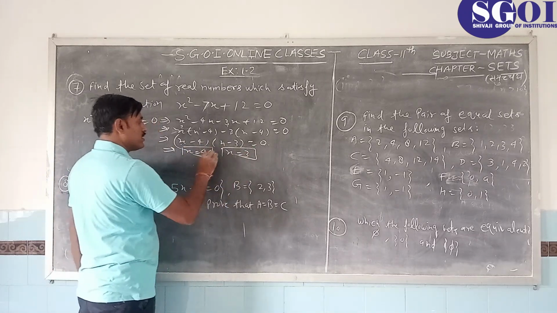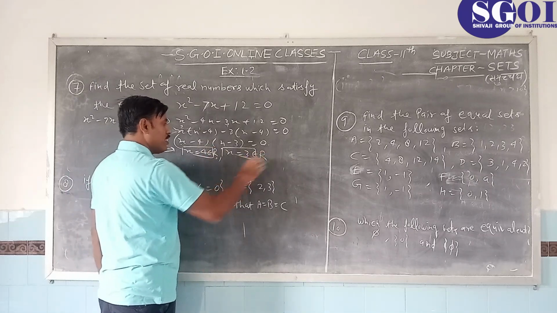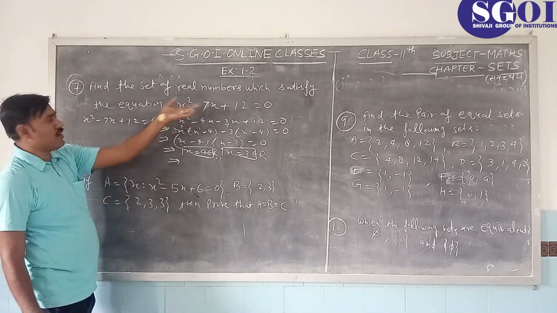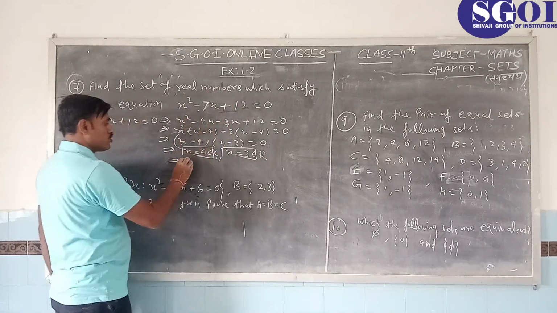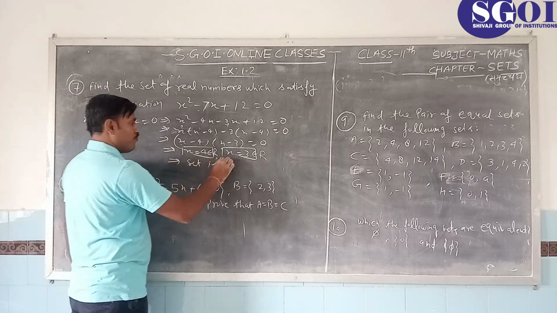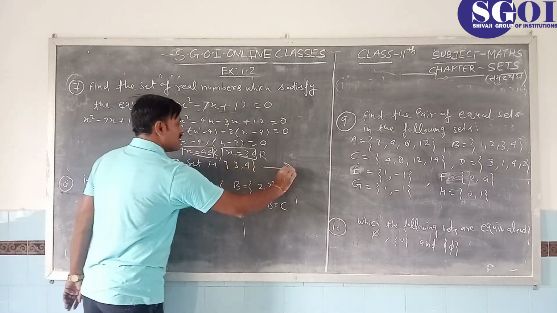So 4 is also a real number and 3 is also a real number. So the set of real numbers which satisfy this equation, these are the roots of this equation. So the set is {3, 4}. This is the answer.